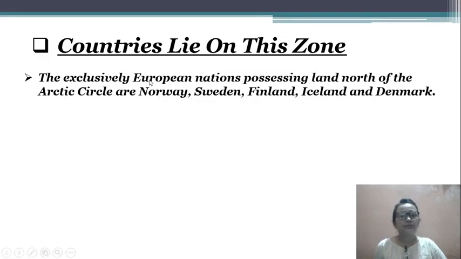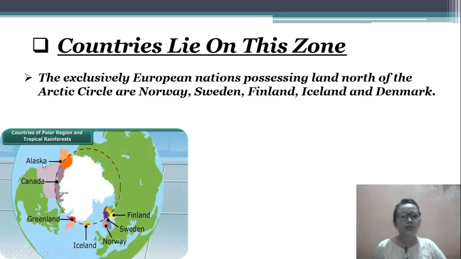The European nations possessing land north of the Arctic Circle are Norway, Sweden, Finland, Iceland and Denmark. Those are the places which lie in this zone, as you can see in the map in the image: Norway, Sweden, Finland, Iceland and Denmark.